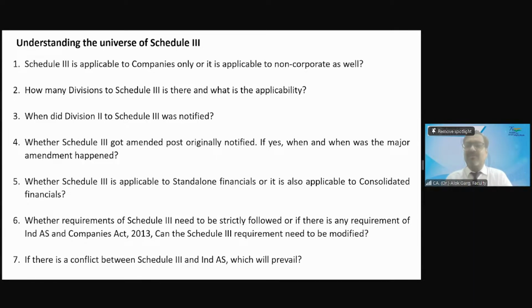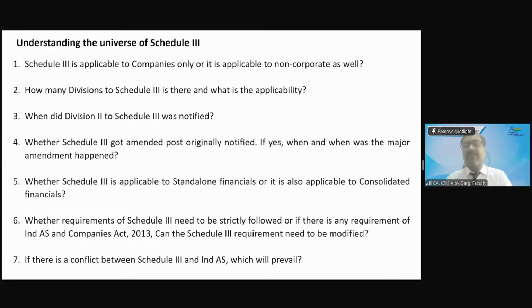24 March 2021. Yes, so that was the major amendment. But if I talk about all the amendments, yes, Division 2 was amended on 11 October 2018 also. There was a small amendment, and the large major amendment was 24 March 2021.